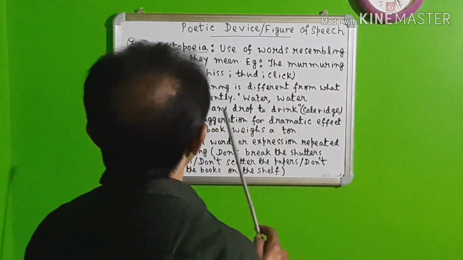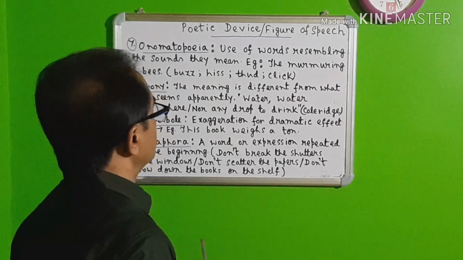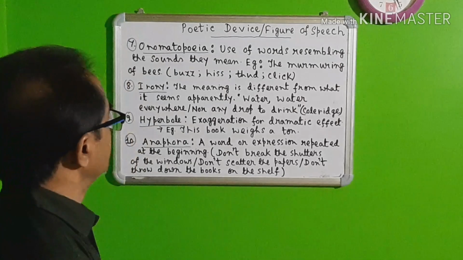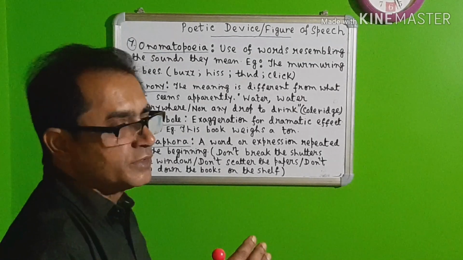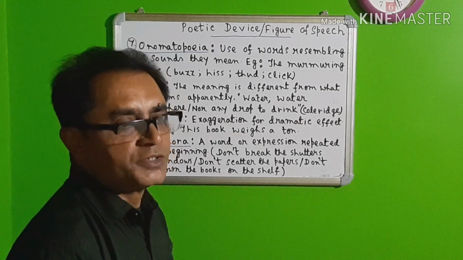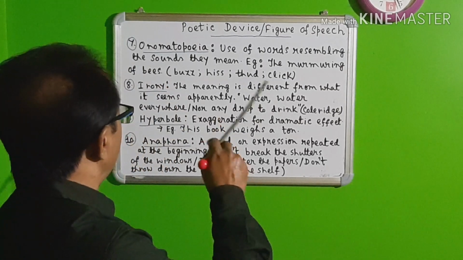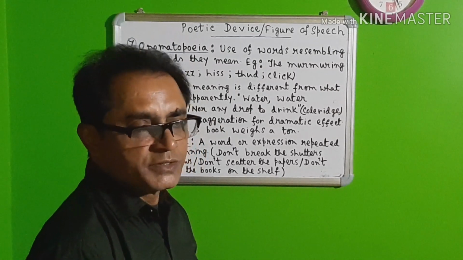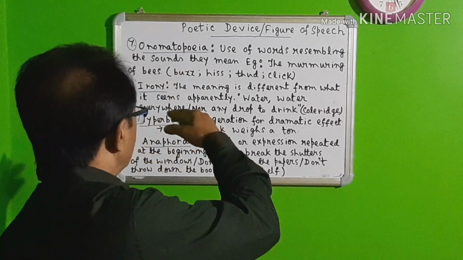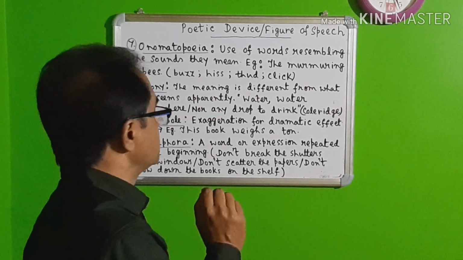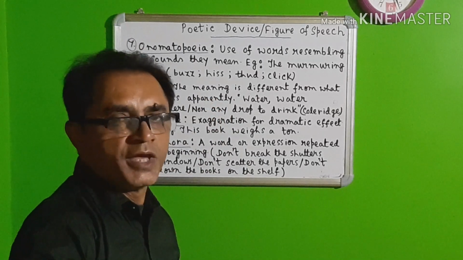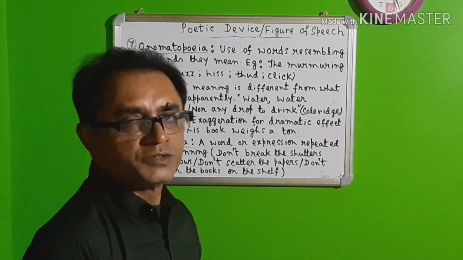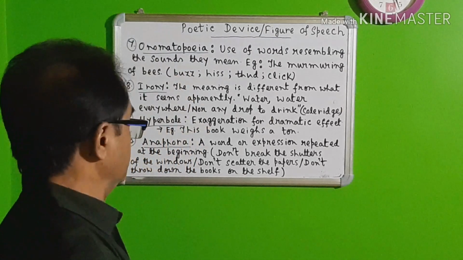Now our number 7 poetic device is onomatopoeia. What is it? This is use of words resembling the sounds they mean. The words will be used in such a way that their pronunciation will represent their meaning. For example, "the murmuring of bees." The word murmuring expresses the sounds of the bees. The other examples are buzz, hiss, the sound of the snake, and thud. When any heavy thing falls on the ground, the sound is called thud. Click. These are examples of onomatopoeia.